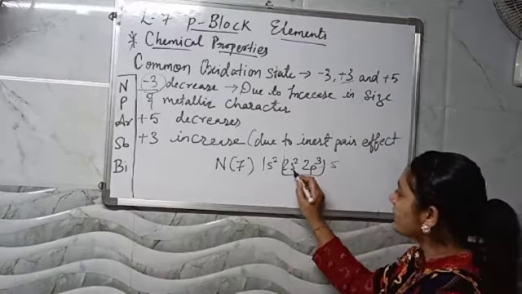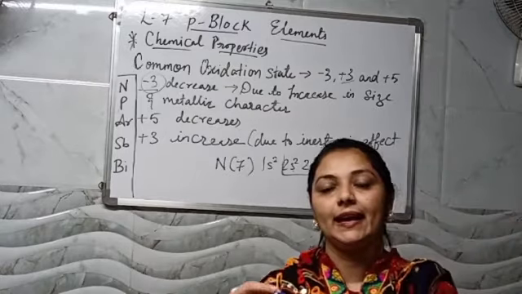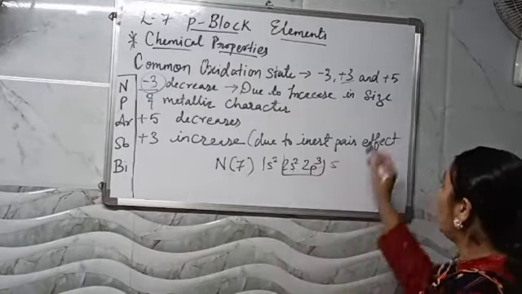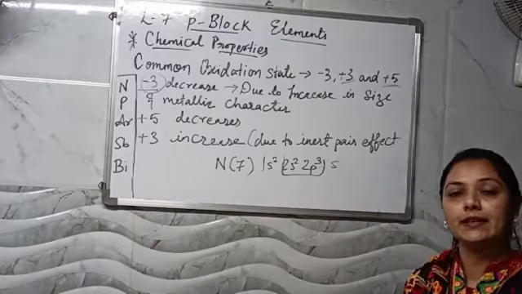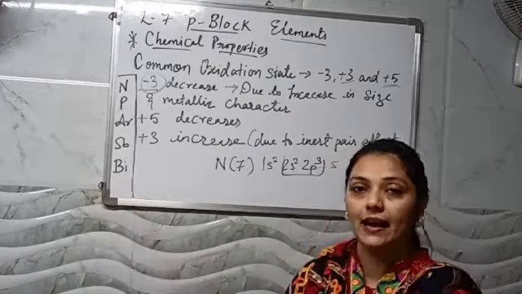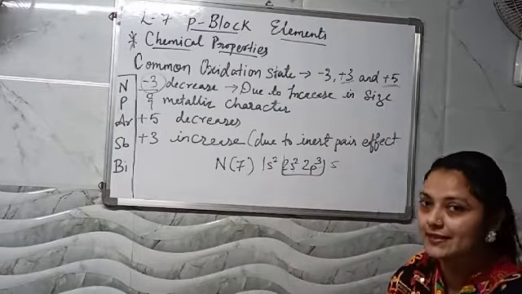Also, we can go for loss of 5 electrons. Means total पूरा s orbit जो है, 2p and 2s दोनों ही निकाल देना. So we are going to get +5 oxidation state. So dear student, it is said that commonly all these elements are having -3, +3 and +5 oxidation states.